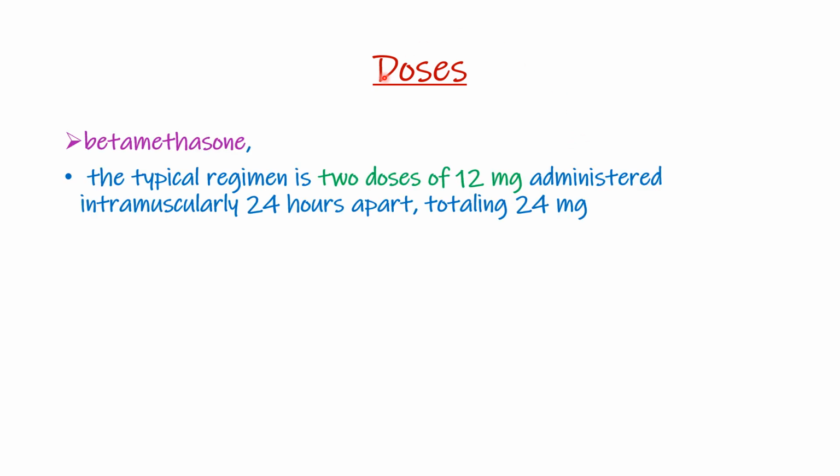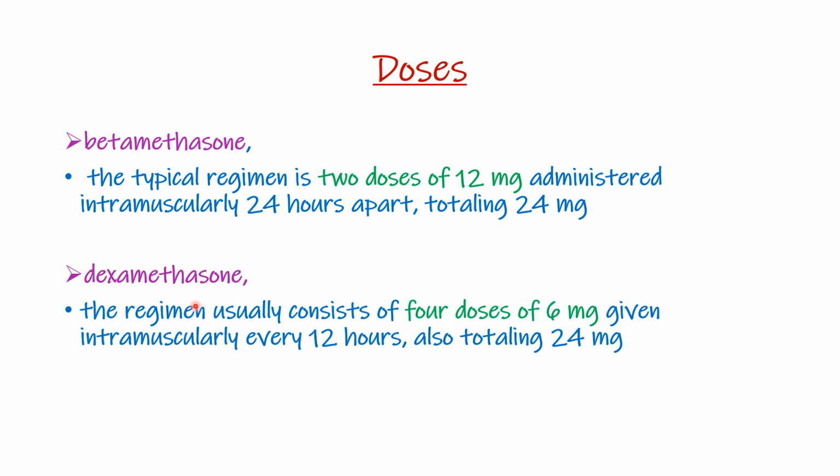In terms of doses, betamethasone is the most preferred one because it has a longer half-life and fewer side effects. The typical regimen is 2 doses of 12 mg administered IM 12 hours apart, giving a total of 24 mg.